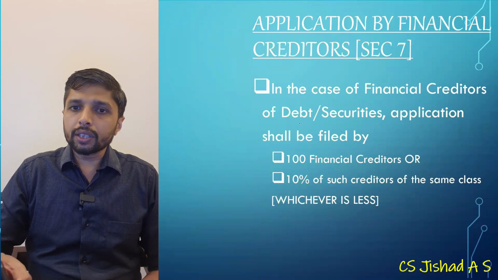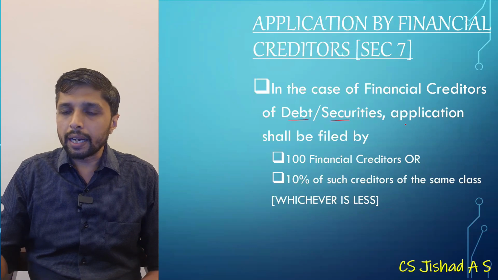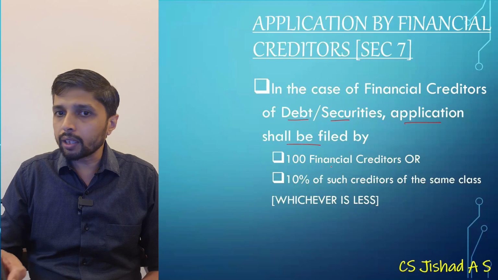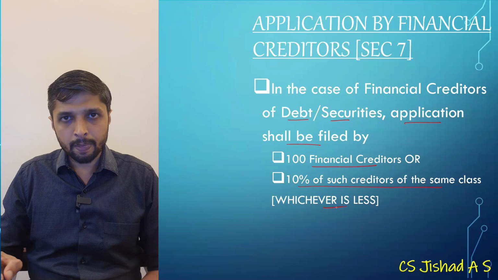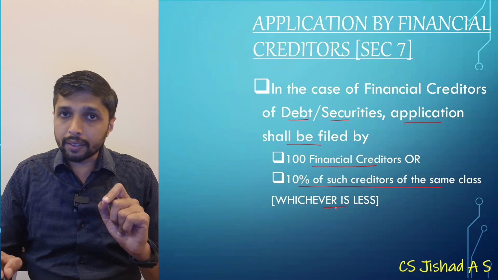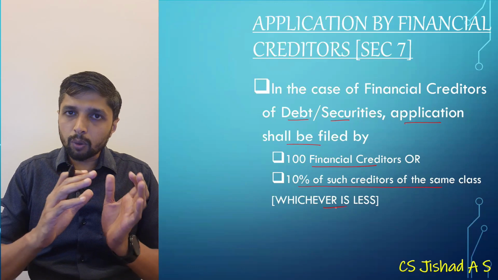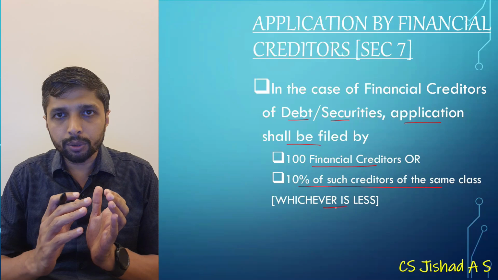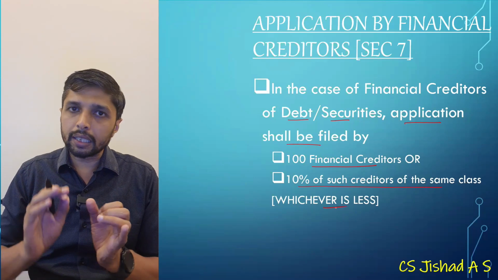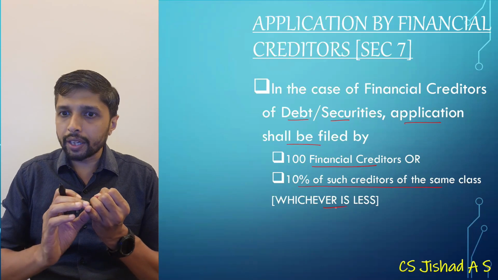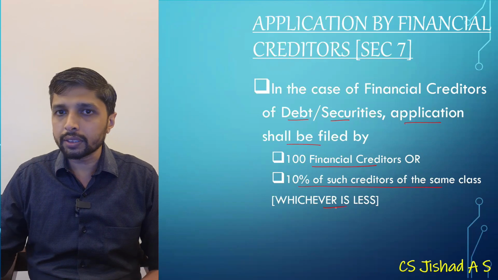In the case of financial creditors related to debt or securities, debentures, other securities, etc., the application shall be filed by 100 financial creditors or 10% of such creditors, whichever is less. So if the financial creditors are related to debentures, debt, securities, etc., and they want to initiate corporate insolvency resolution process against the corporate debtor, their application will have to be filed by either 100 financial creditors or 10% of the total creditors of that particular class, whichever is less.